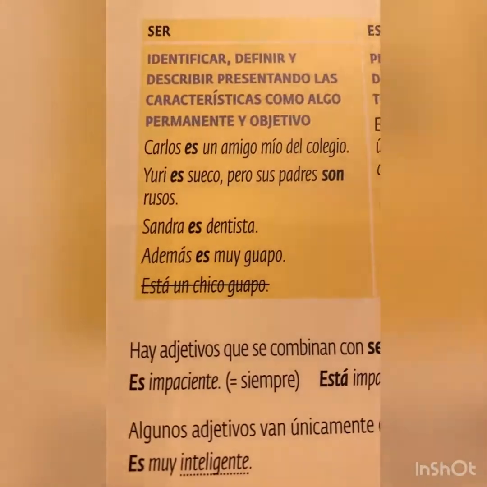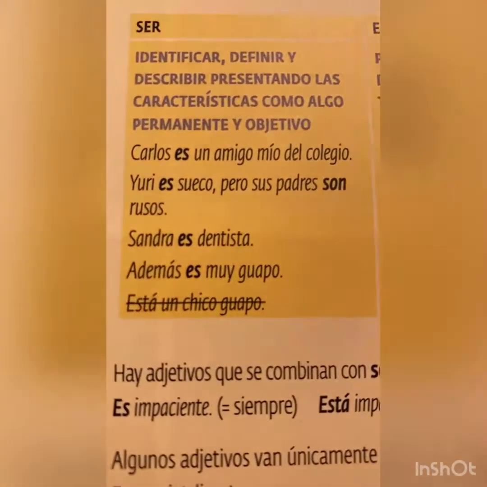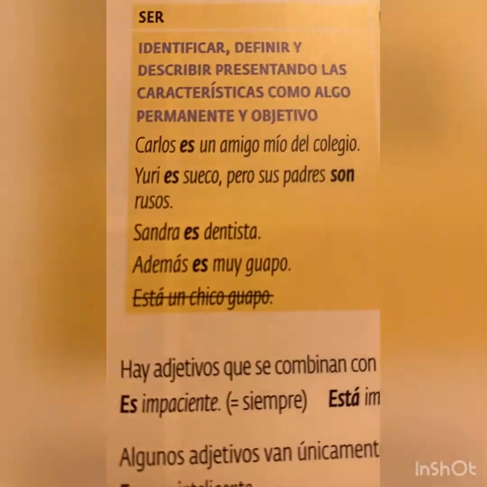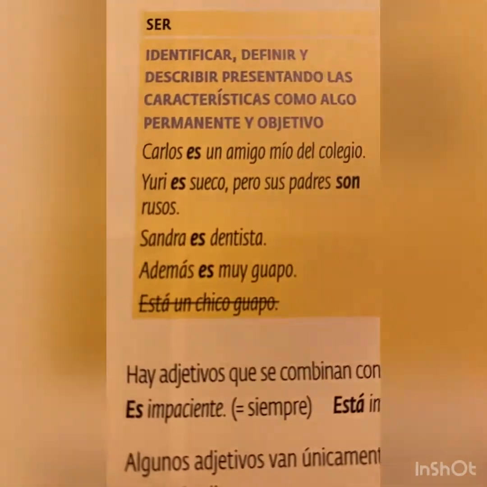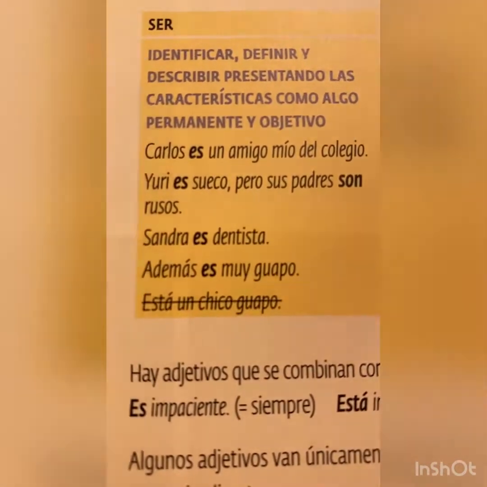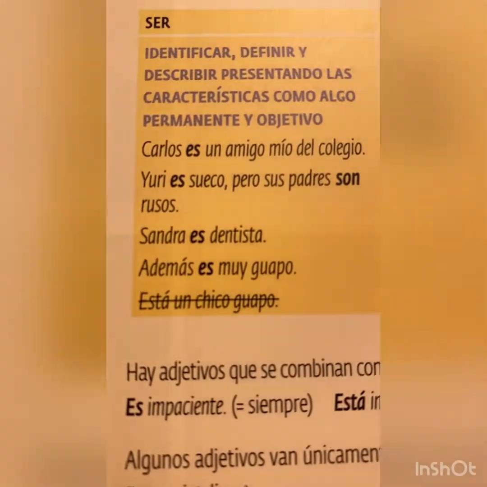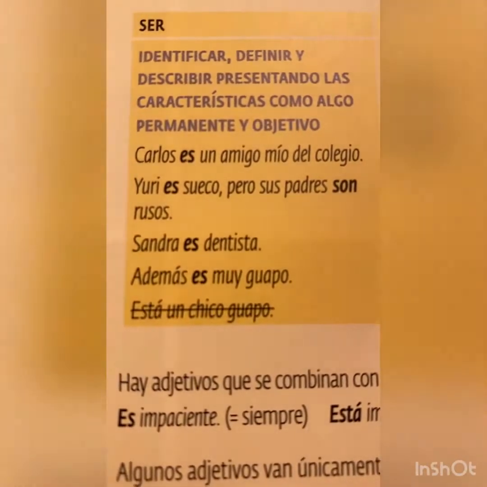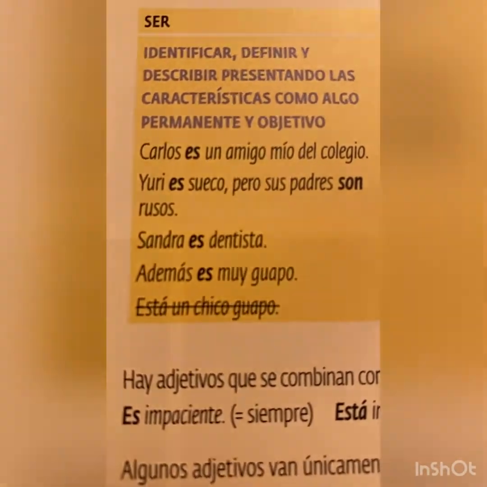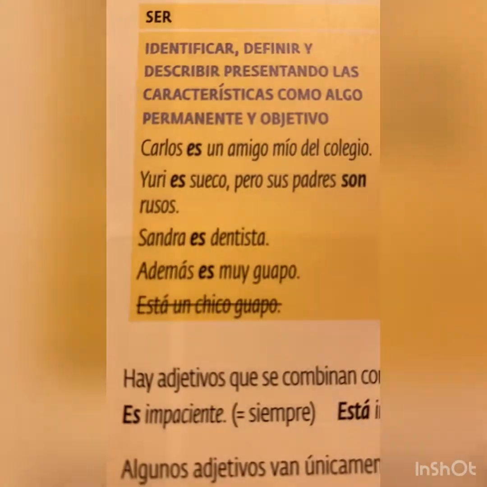We are hoping that your friends will always stay your friends. It's a permanent thing. Carlos is someone who is belonging to you. He is a friend of yours, which is permanent, which is forever. And that is why we're going to use ser. Es is the third person singular. So Carlos is. He or she is.